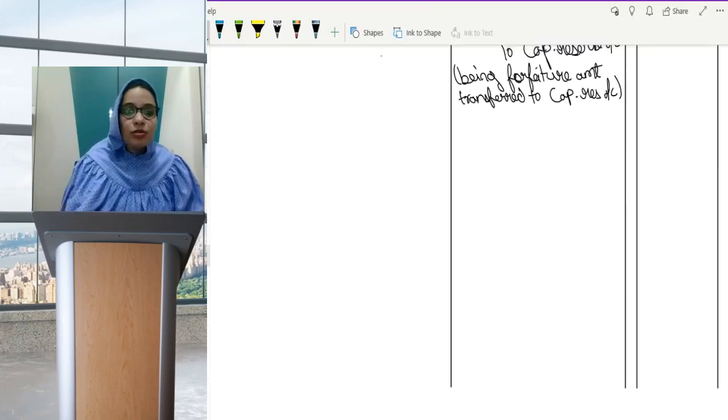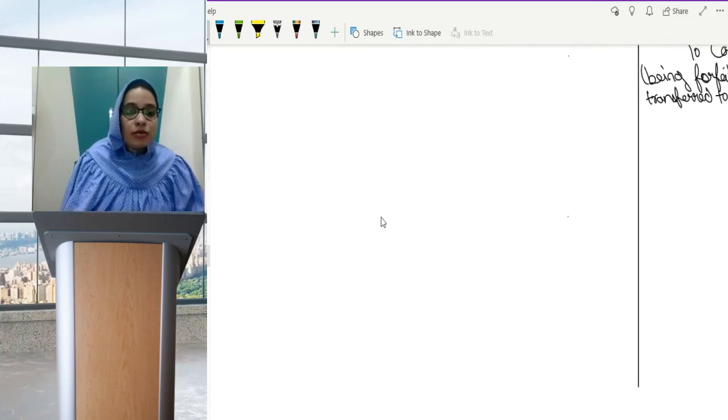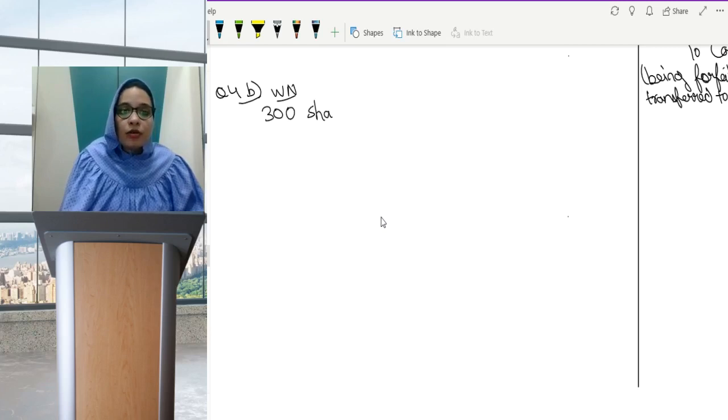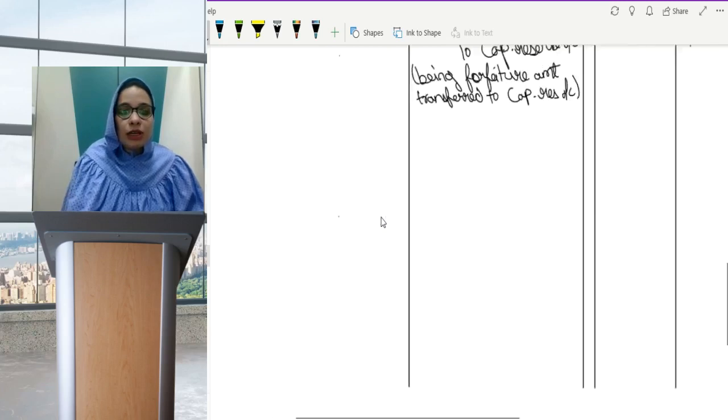So again, though the question is just like the upper one, I will not miss out on writing my working note. So always good to write the working note. So question 4 part B, I can see in working note that there are 300 shares of rupees 10 which are fully called up, wherein you've received application, allotment and first call also, etc. But you've not received the final call of rupees 4. So 4 is not received, that means 6 is received. Okay, let us quickly do the entry of forfeiture.